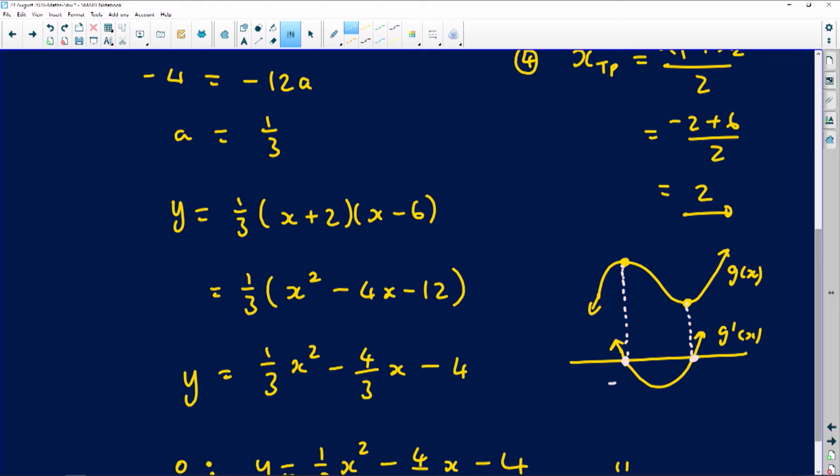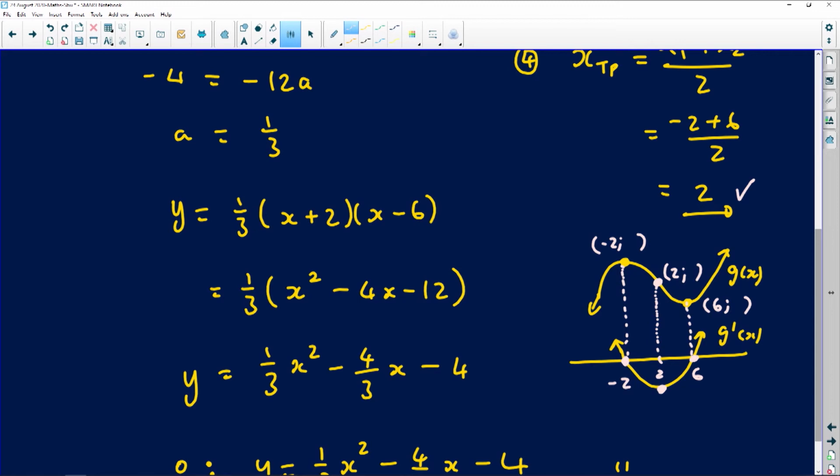Since we know that we've got negative 2 and 6 as the x-intercepts of the graph of G prime, it means the turning points of our cubic, the original, would be at x equals negative 2 with whatever the y value is, and the other one will be at 6 with whatever the y value is. Now we found that the turning point of our parabola, the derivative graph, is at x equals 2, from the previous calculation here. That literally means the point of inflection of this cubic graph will have an x value of 2 as well, right? So this is basically what it means.